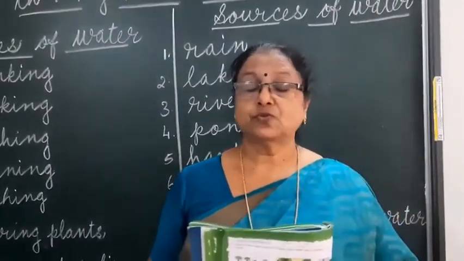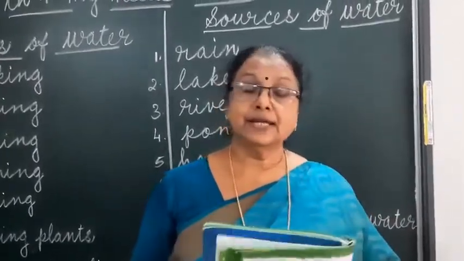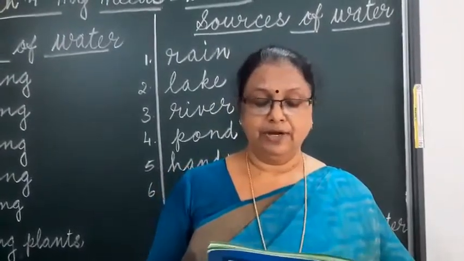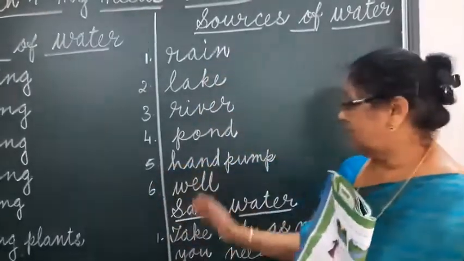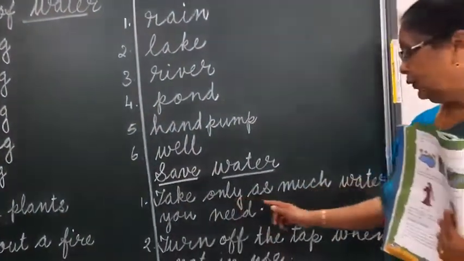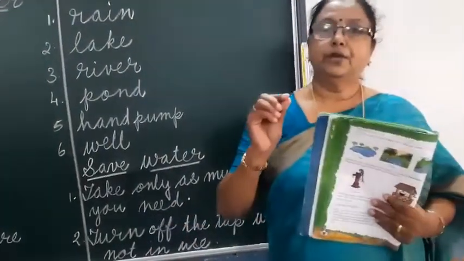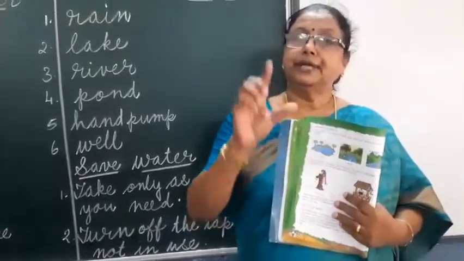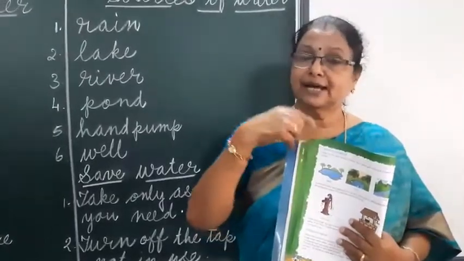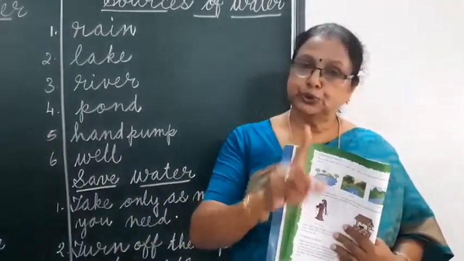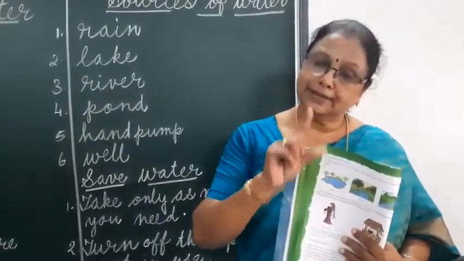Now next is one important point, how to save water. Water is very important for our life. We must not waste water. So how to save water? Take only as much water as you need. When you want to drink water, you take 1 glass of water, you drink only half of that, then half of the glass you throw away. You should not do that. If you want half a glass, you take only that much.